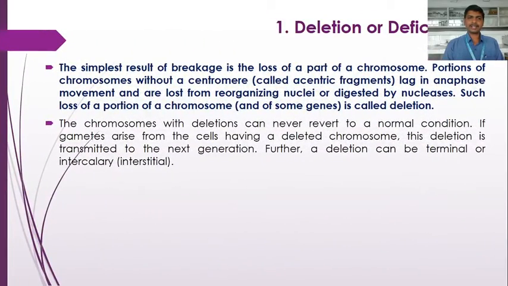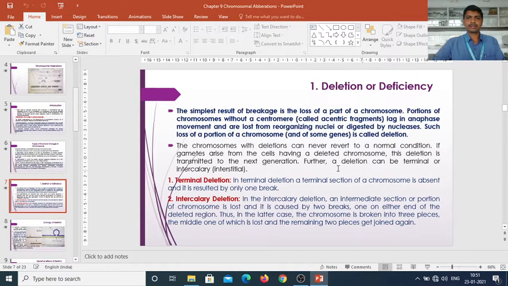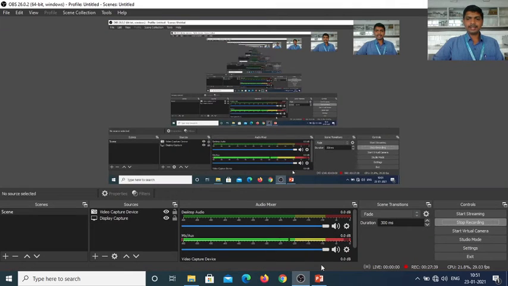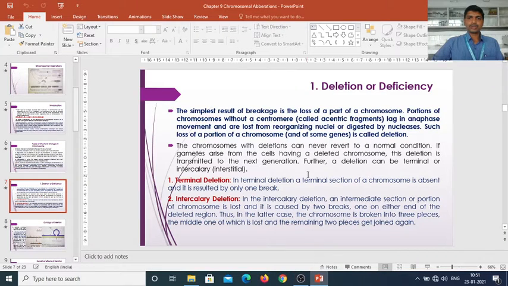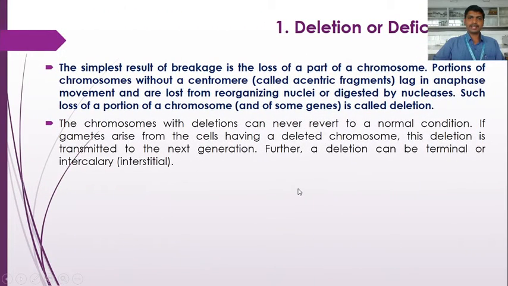The simplest result of breakage is the loss of a part of a chromosome, that we call deletion or deficiency. So here we are going to start the first type of structural change, that is the deletion. In the deletion, there is a breakage of the chromosome part, which results in the loss of a part of the chromosome, that we call deletion.